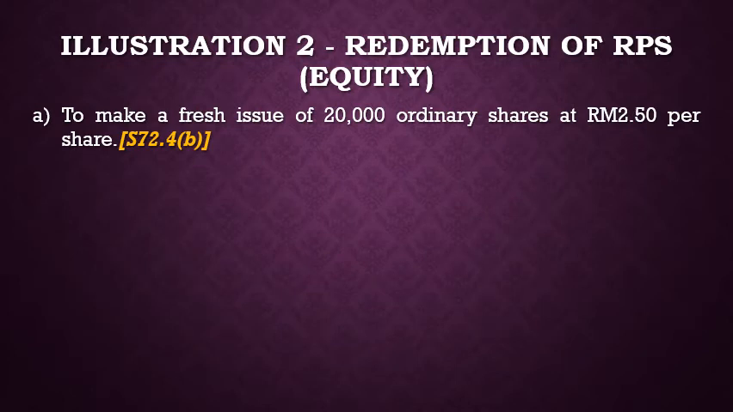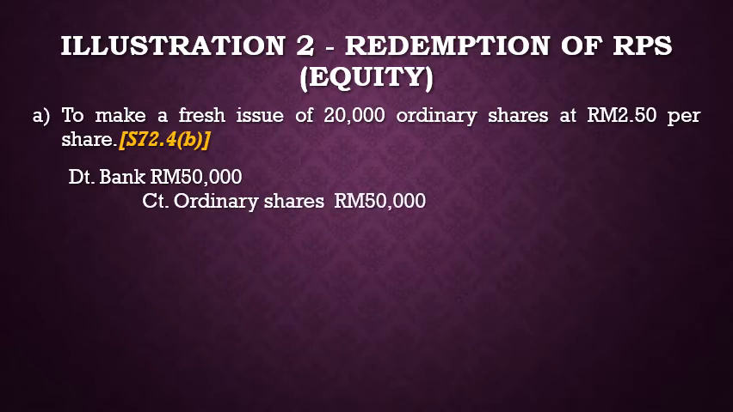To redeem out of new issue of shares, the effect is two. One, redeem the shares, thus eliminating the shares. Two, at the same time, we also replace the eliminated shares with new shares. So the journal entries will be debit bank to recognize the receipt of cash from issue of new shares, credit ordinary shares capital to recognize the shares.